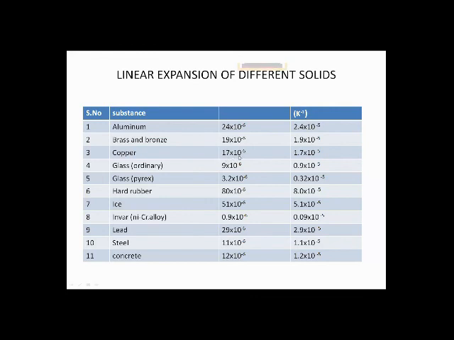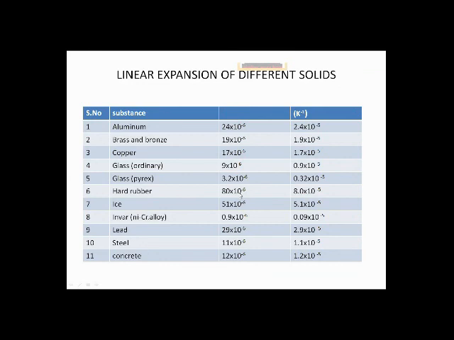Copper is 17 multiplied by 10 raised to the power minus 6, that is 1.7 multiplied by 10 raised to the power minus 5. Ordinary glass is 9 multiplied by 10 raised to the power minus 6, that is 0.9 multiplied by 10 raised to the power minus 5. Pyrex glass is 3.2 multiplied by 10 raised to the power minus 6, or 0.32 multiplied by 10 raised to the power minus 5.